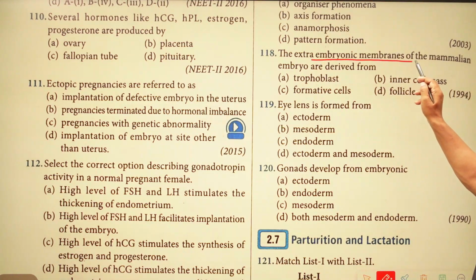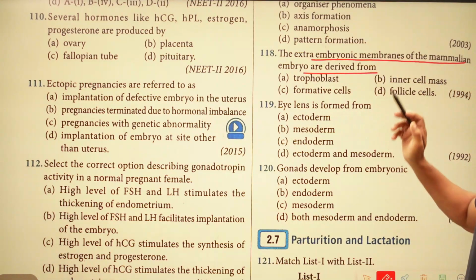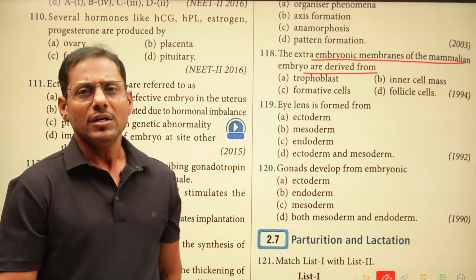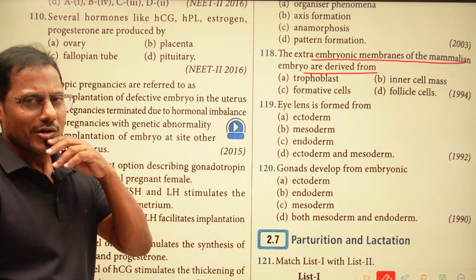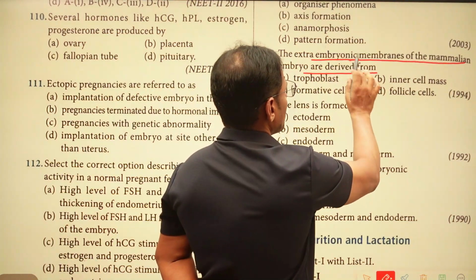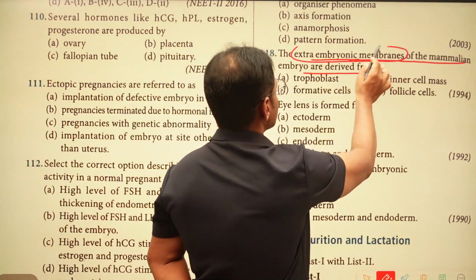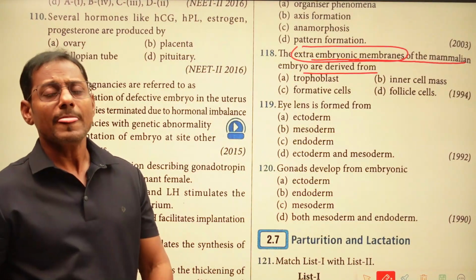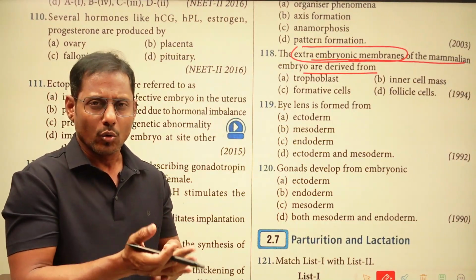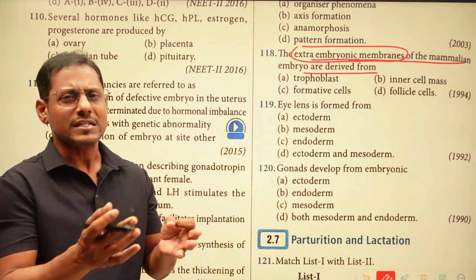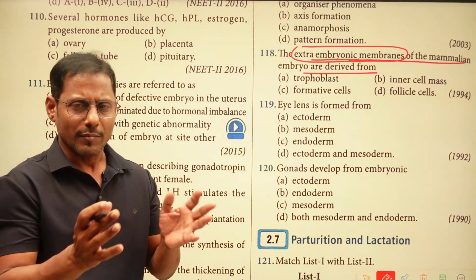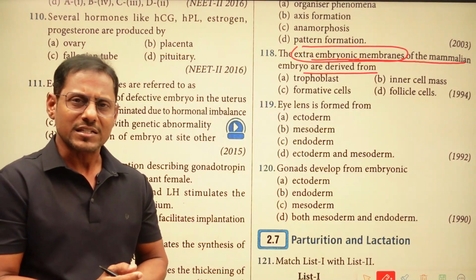The extra embryonic membranes of the mammalian embryo are derived from what? Already we talked about this one, while discussing embryonic development, right? What are the extra embryonic membranes? They are the membranes wrapped around the embryo, such as amnion, chorion, yolk sac and allantois. So these are all extra embryonic membranes which we come across around the embryo.